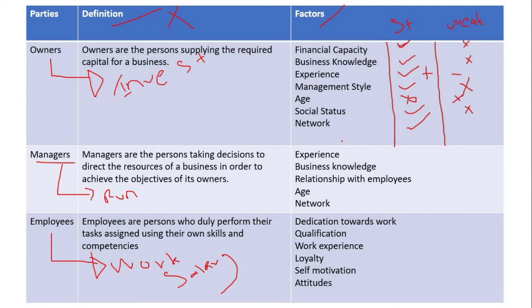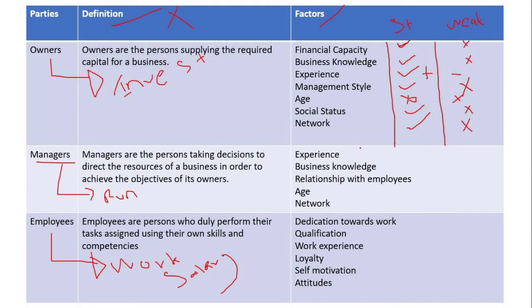If the owner knows lots of suppliers, lots of wholesalers, lots of retailers in the shoe manufacturing industry, that will be the strength to the organization. The owner has a good network. If owners do not have a good network, that will be the weakness.